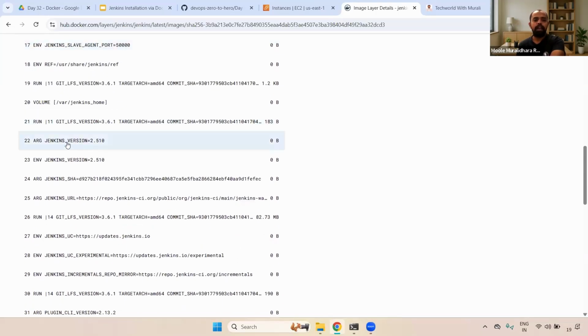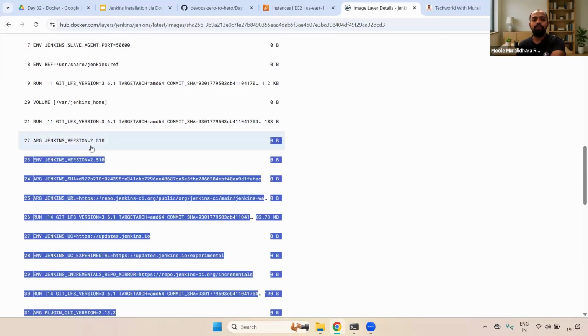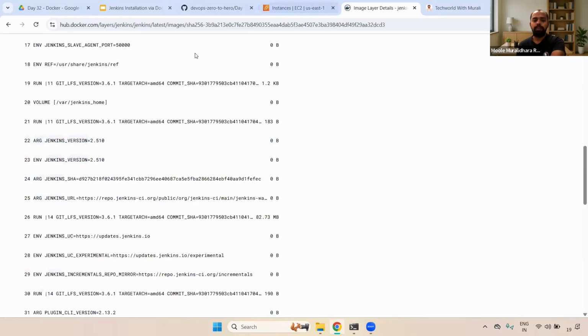Now you got some idea, right? Also here you can see the Jenkins version. The latest version is 2.510. Again, I'm repeating, in real time we won't use the latest version. We always use a specific version. But for our practice purpose, that is fine.